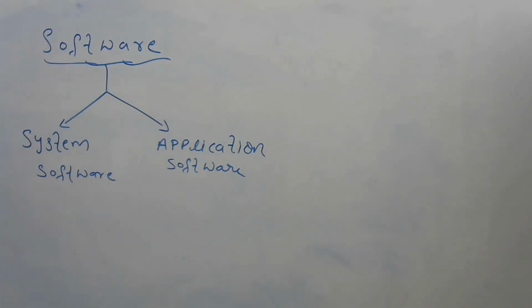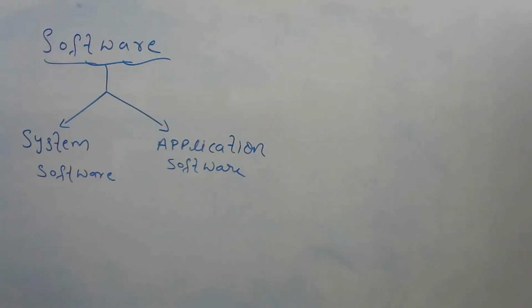There are two types of software, system software and application software. What is software again? A set of instructions or programs. Those instructions or programs are used to run and maintain the computer.